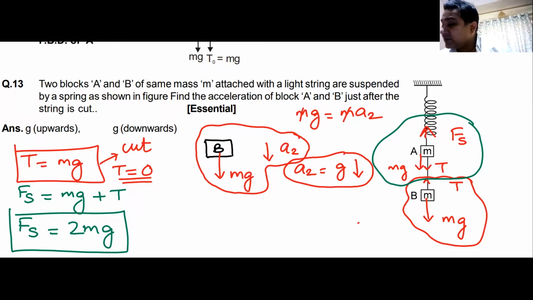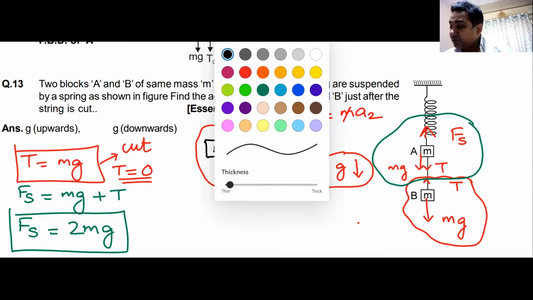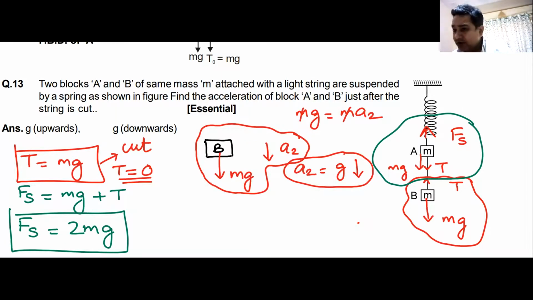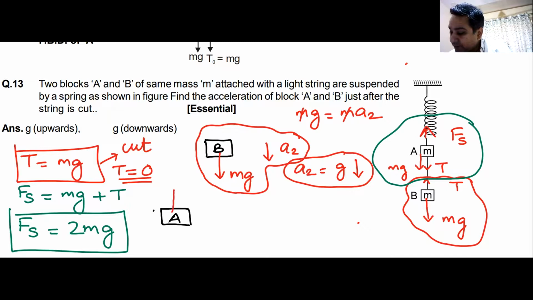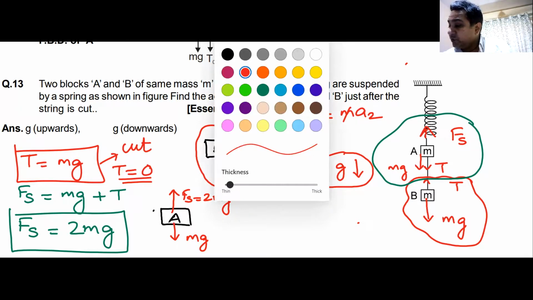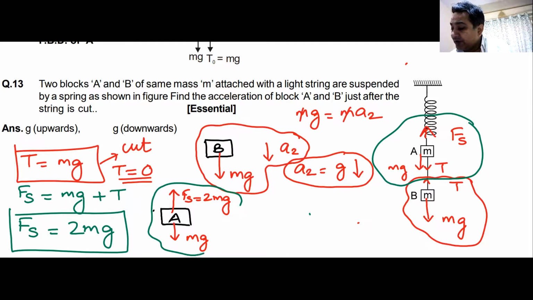But this does not finish the question because I'm still left with block A. Let us look at what is happening with block A. This is my block A. Let us look at the free body diagram. Fs is upwards, and this Fs, you remember, is 2mg. The weight of this block is mg, which is downwards.